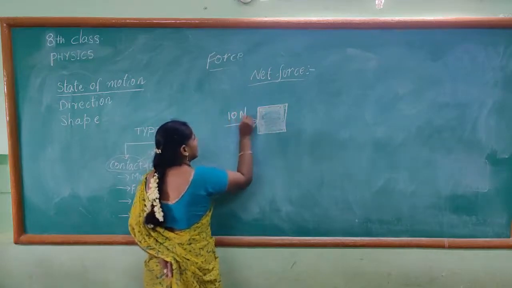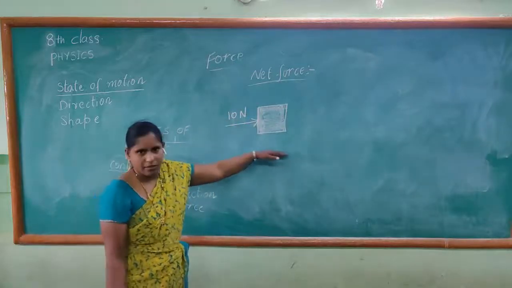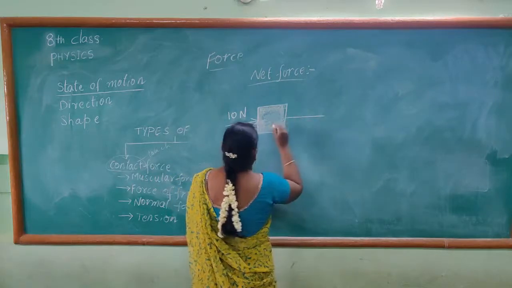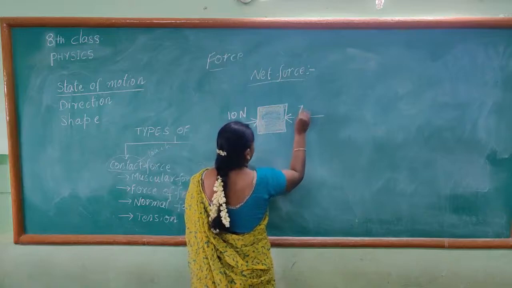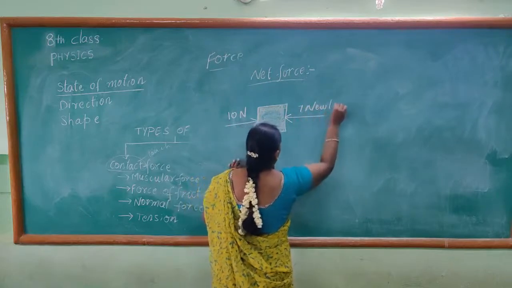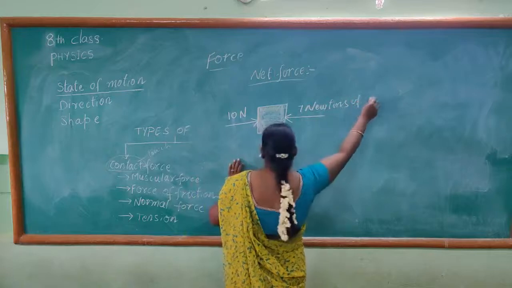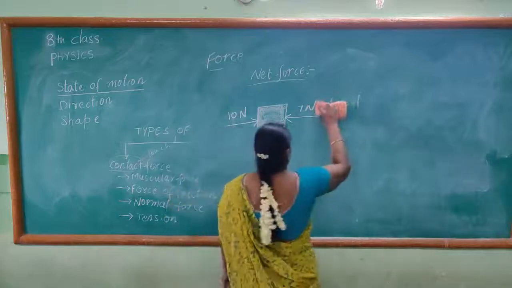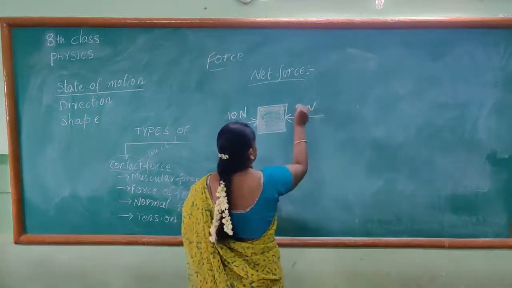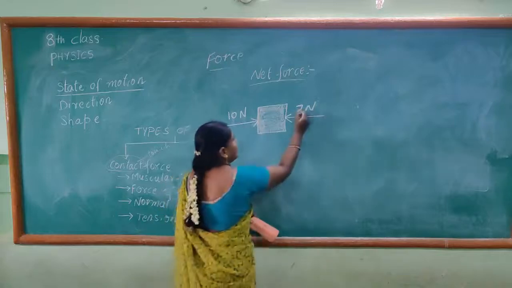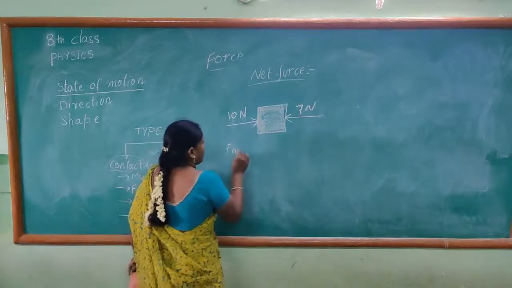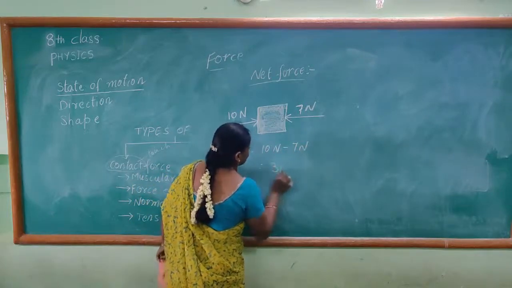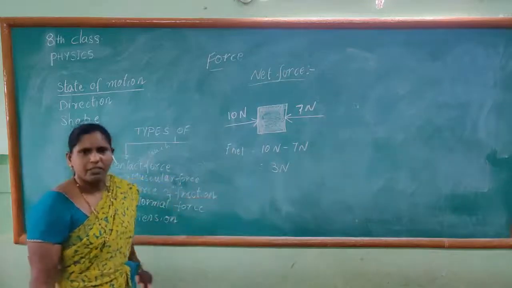Newtons of force is exerted towards the east direction. Here, 7 newtons of force, or you can simply write 7 newtons. How to find out the net force? F net is equal to 10 newtons minus 7 newtons, that is equal to 3 newtons. Like this, we can find out the net force.